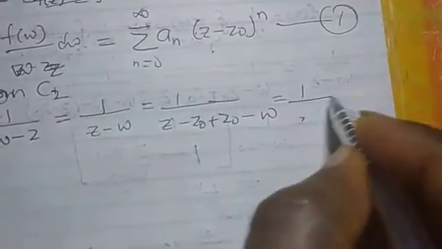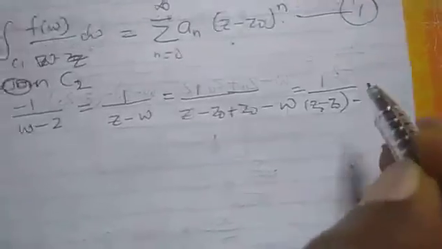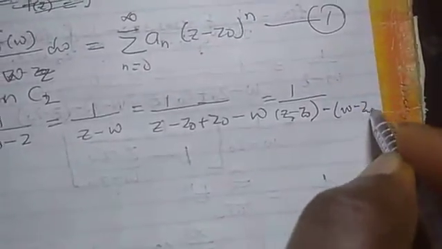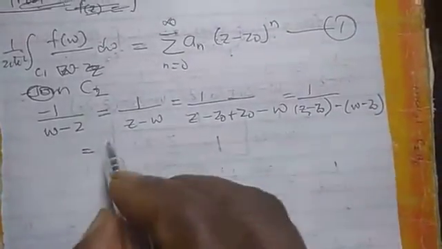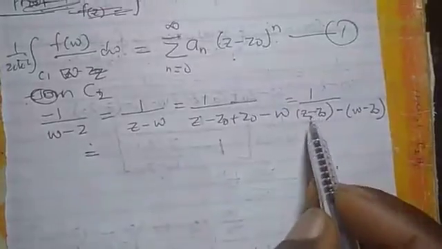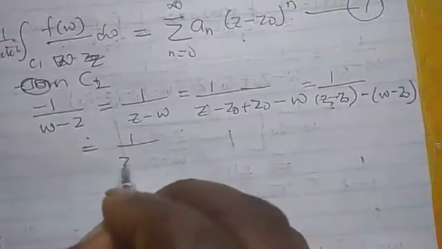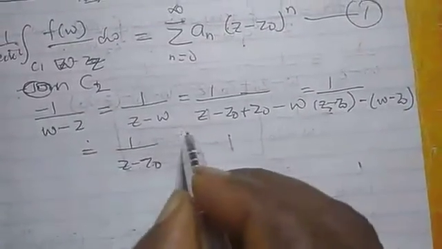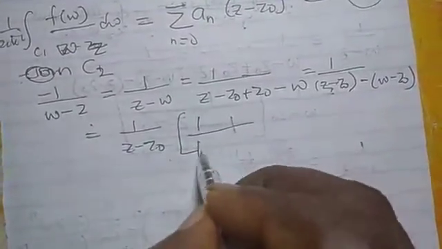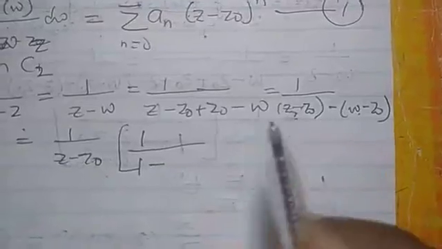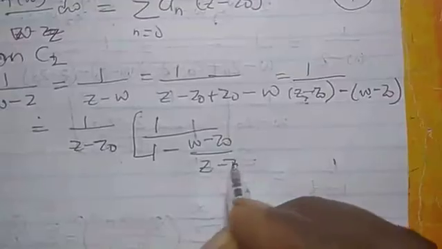And this will be equal to 1 over Z minus Z0 minus, this will be W minus Z0. From this place, if you remember, we factorize this out. The first one, that is 1 over Z minus Z0. And when we factorize it, we are going to have 1 over 1 minus this over this, W minus Z0 over Z minus Z0.